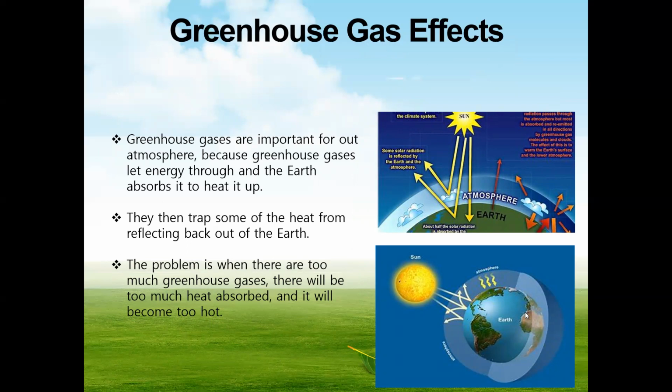In this picture, it shows that the energy from the sun goes to the surface of the Earth and some of it reflects back out to space, while some of it is trapped to heat up the Earth because of the greenhouse gas. This is important to sustain living things on the Earth.